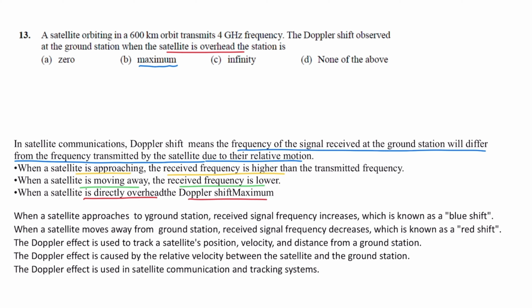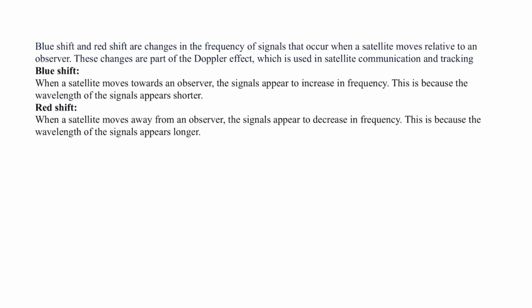When the satellite approaches the ground station, the received signal frequency increases. This is known as blue shift. When the satellite moves away from the earth station, the received signal frequency decreases. It is called red shift. When a satellite moves towards the observer, the signal appears to increase in frequency because the wavelength appears shorter.